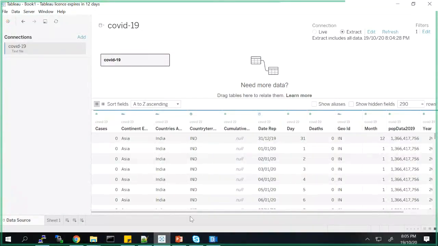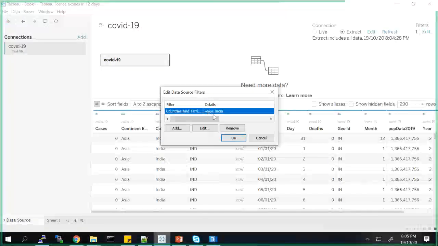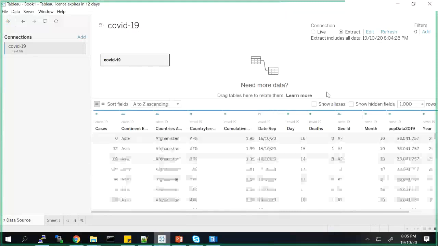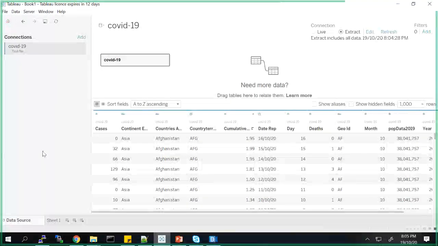So I have restricted it before I'm doing the dashboard, so that I am working with only the data that I am interested in. Again, this is something which we generally don't use unless there is a very specific requirement to filter out data beforehand. But this is a feature which Tableau provides, so I just wanted to highlight that. For now, I'm just going to remove this condition and insert everything. Till here, are we fine?